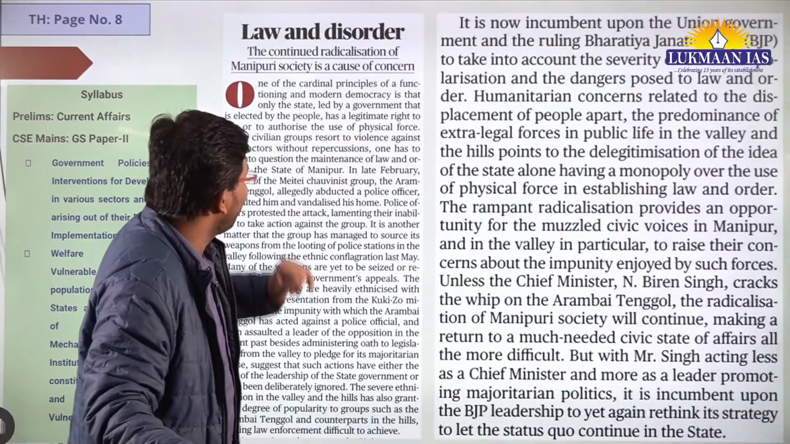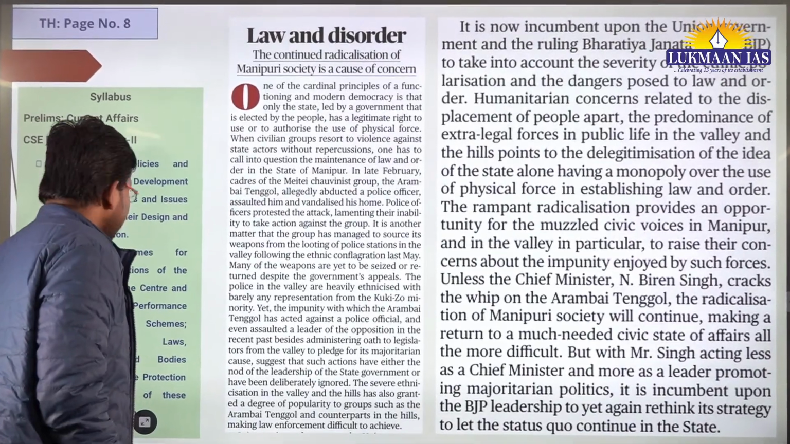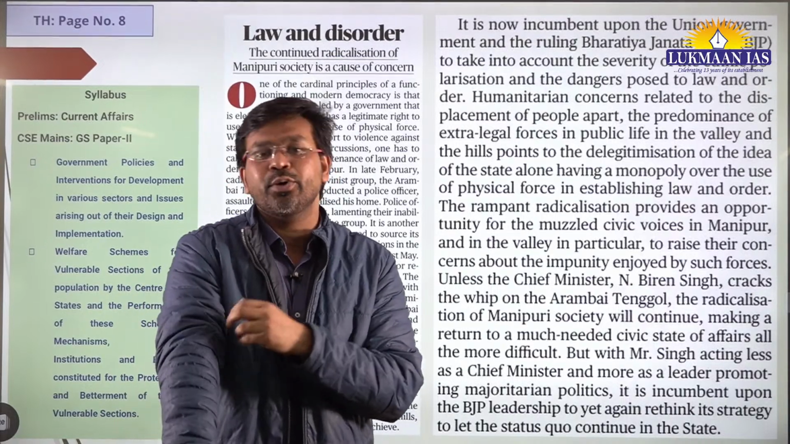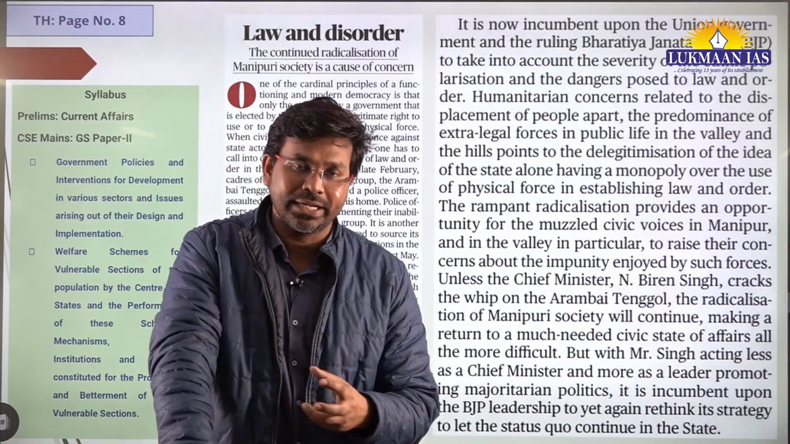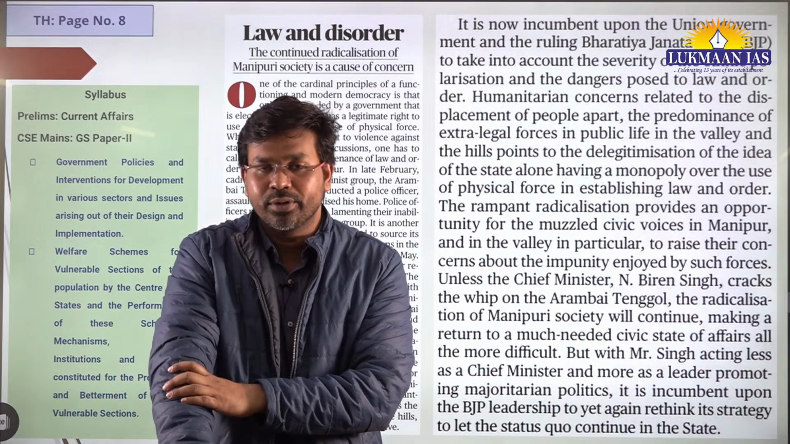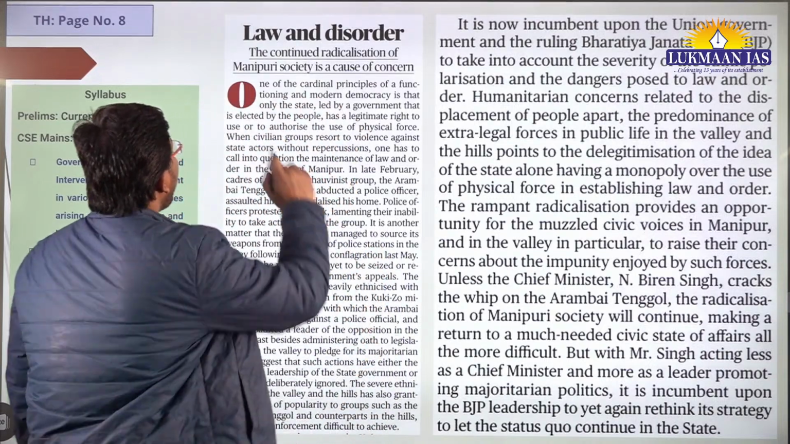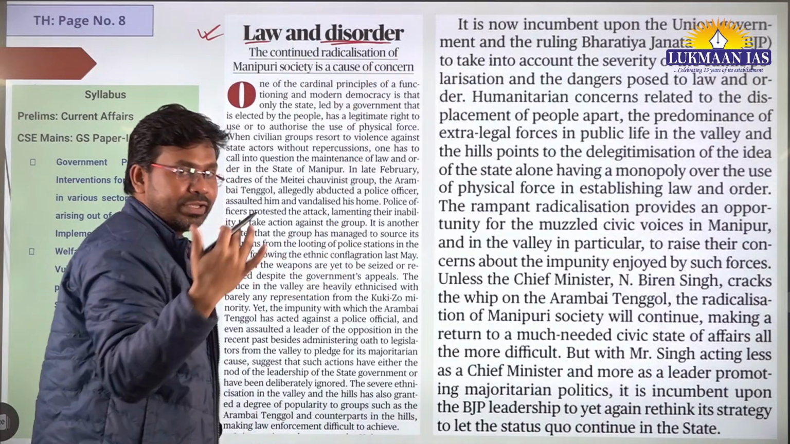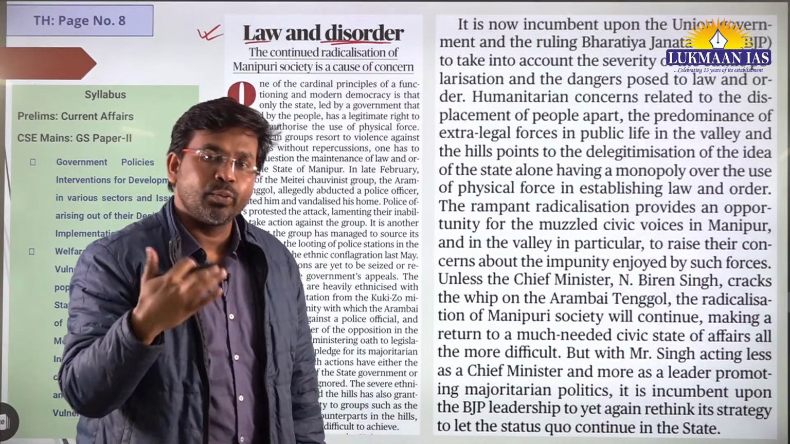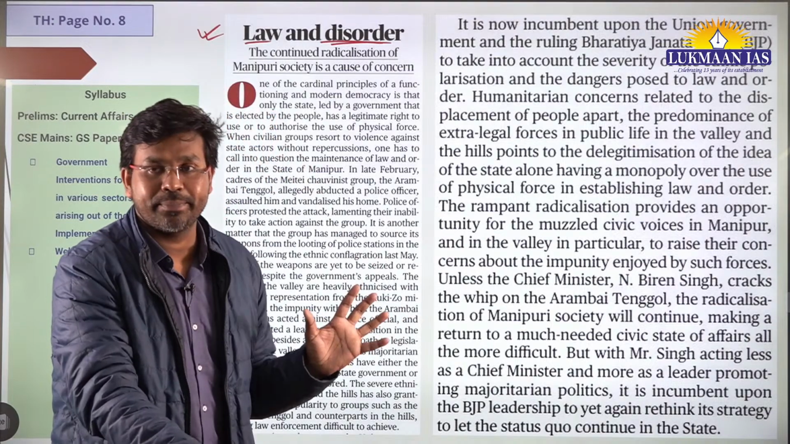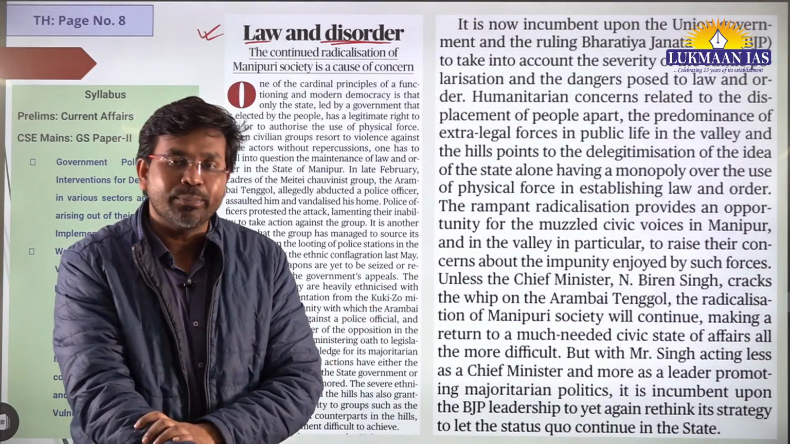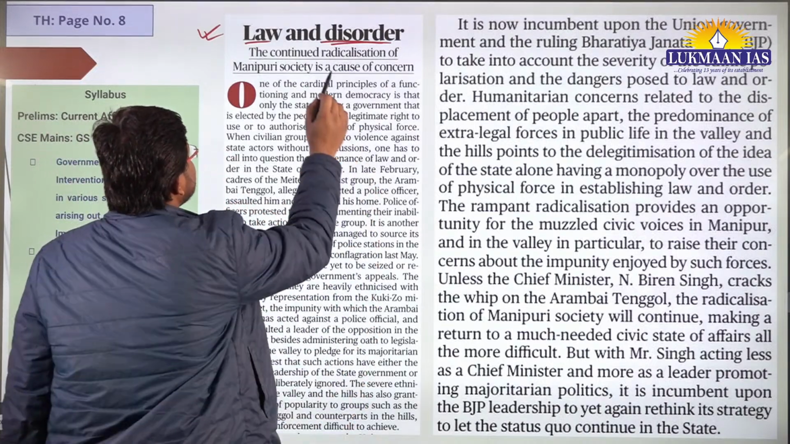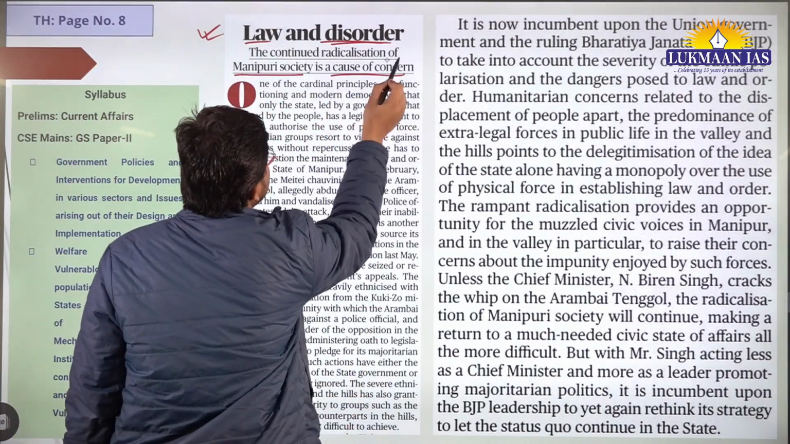Okay, so with this, now let us move to another article. This article is also a short article. However, in this article we are going to talk about a state government in India, that is the state of Manipur basically. So it says law and disorder. Generally we read it as law and order. But what has happened? Law and disorder is happening in the state of Manipur in India. So in this article they say that the continued radicalization of Manipuri society is a cause of concern.